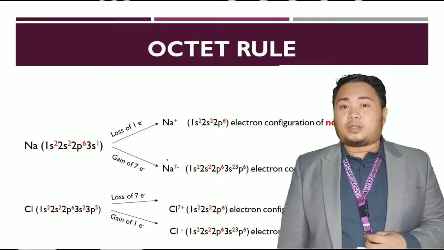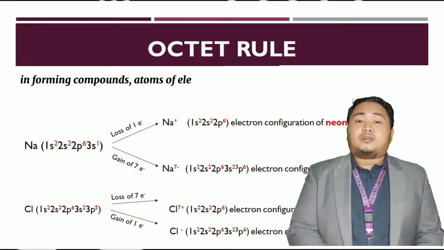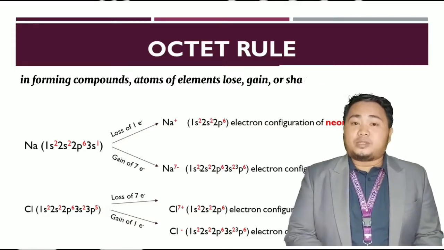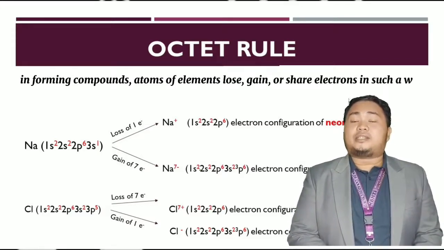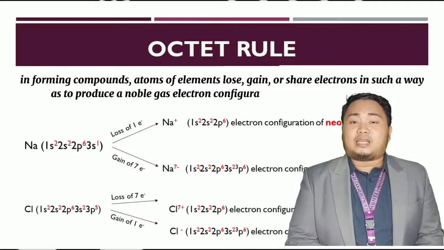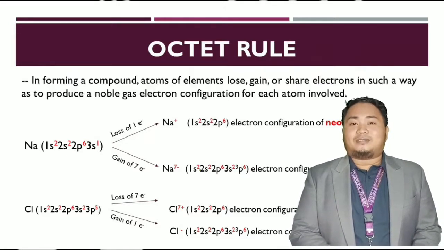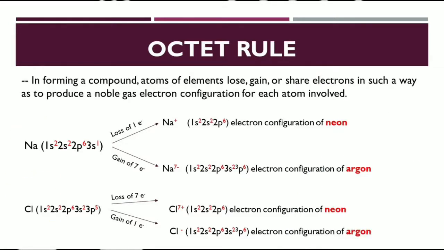The concept of the octet rule goes like this. In forming compounds, the atoms of elements lose, gain, or share electrons in such a way as to produce a noble gas electron configuration for each atom involved. Halimbawa, yung sodium at saka yung chlorine, maaari silang maka-attain ng noble gas electron configuration sa dalawang paraan.